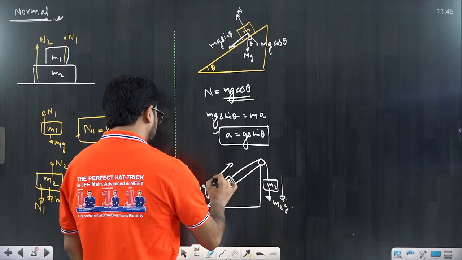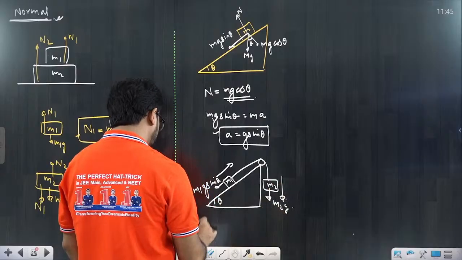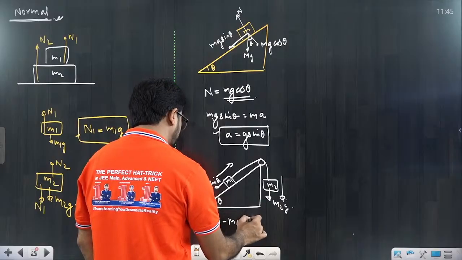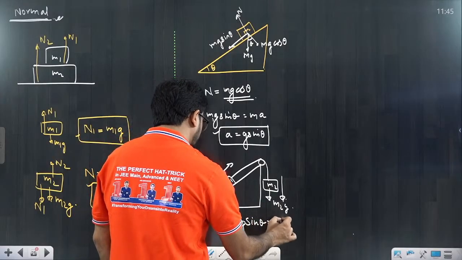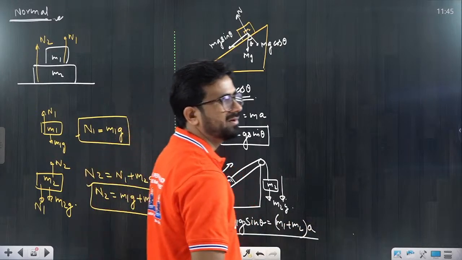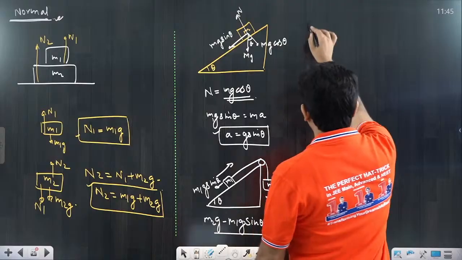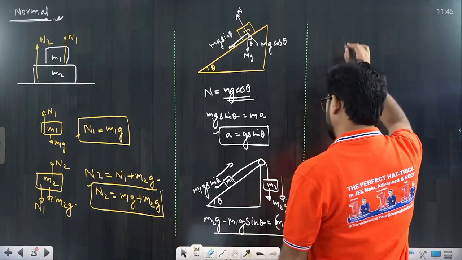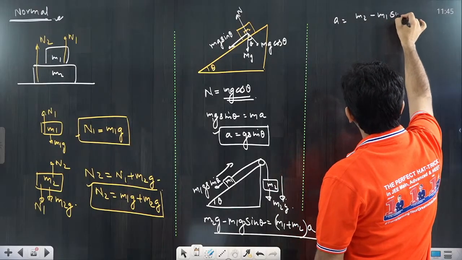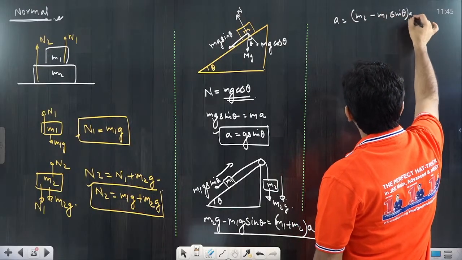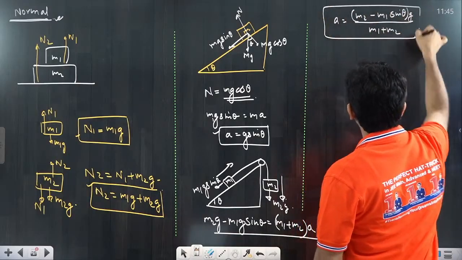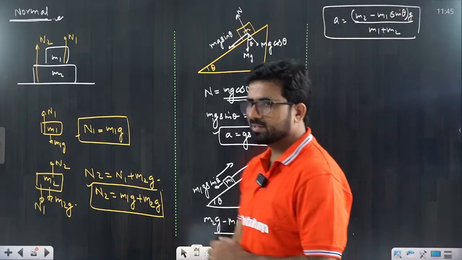You will put it. So what is the net force? The downward force m2g minus m1g sin theta is equal to m1 plus m2 into a, because both are moving together. From here you can get the answer. What is that value, beta? Please tell me. The acceleration a is equal to m2 minus m1 sin theta, into g, divided by m1 plus m2. That is the very basic thing. This type of connected-body question comes to you.